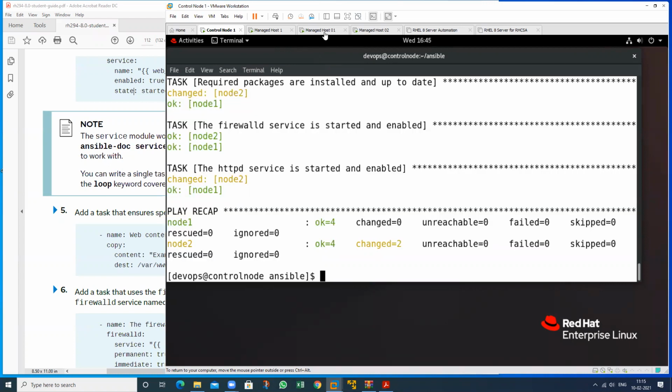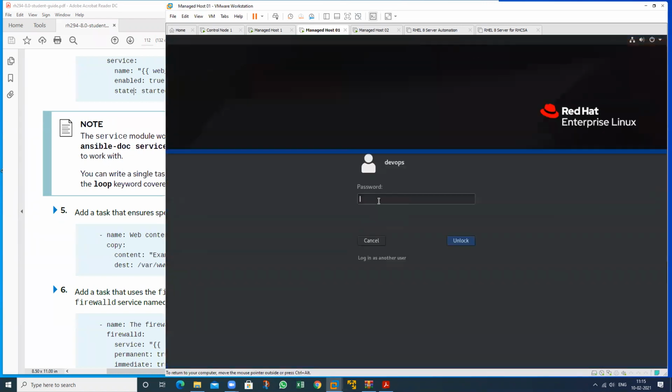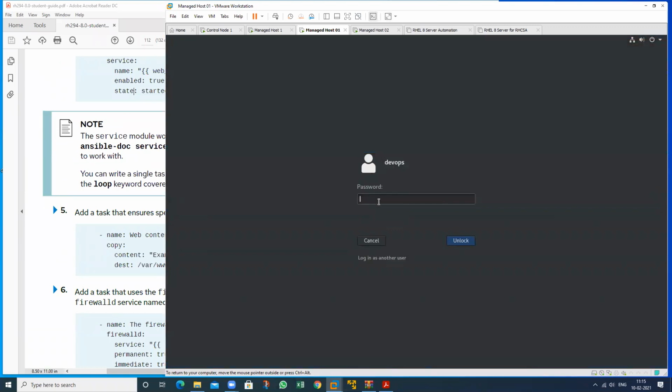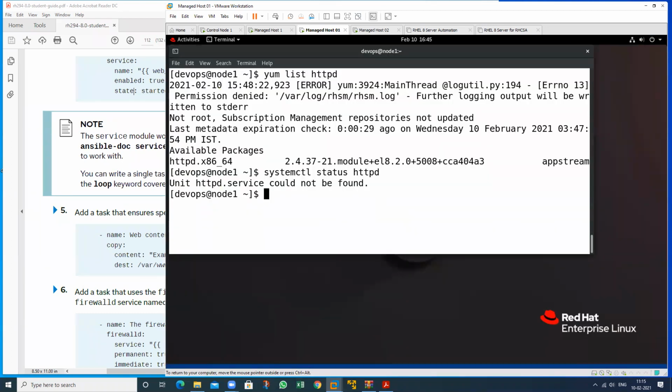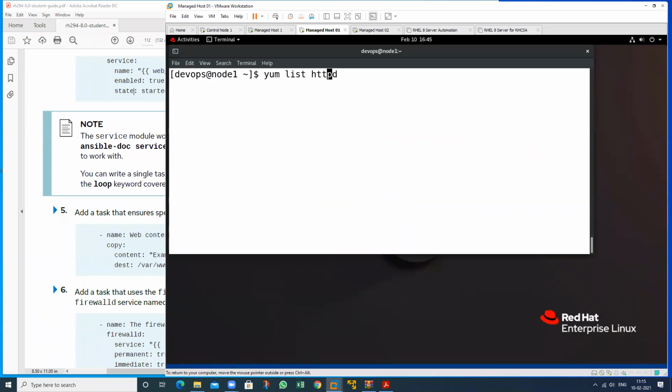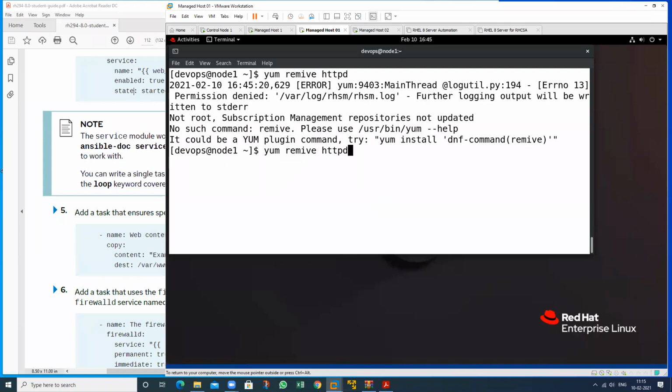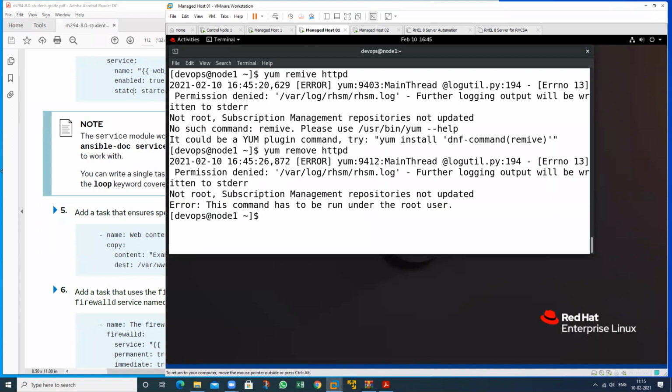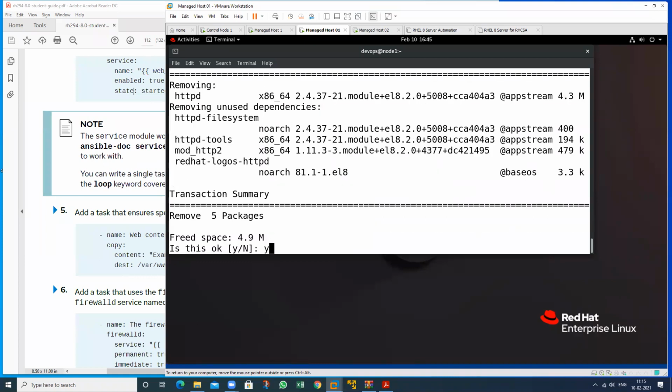Suppose I remove the HTTP from this one, then check. First, I will show you how to remove this one. So just remove this HTTP service. See, remove. Okay, sudo. And I want to remove this one.